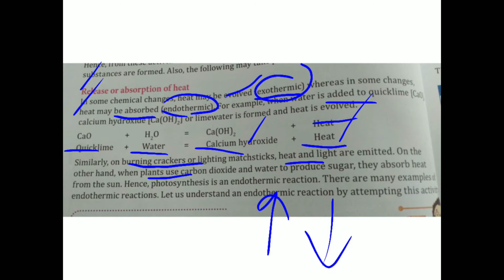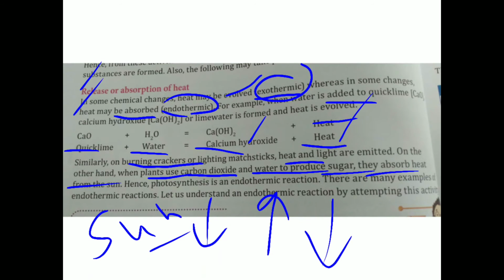Whereas plants perform photosynthesis. In photosynthesis, plants absorb sunlight, so that is called an endothermic reaction. What is written there? When plants use carbon dioxide and water to produce sugar, they absorb heat from the sun.